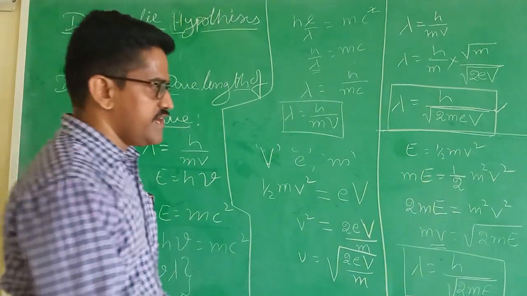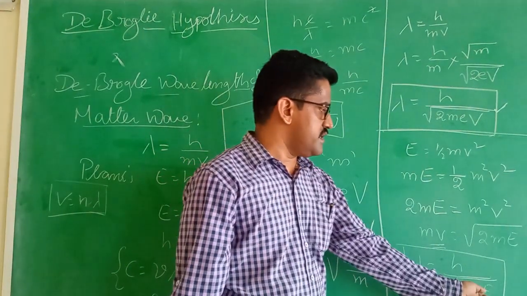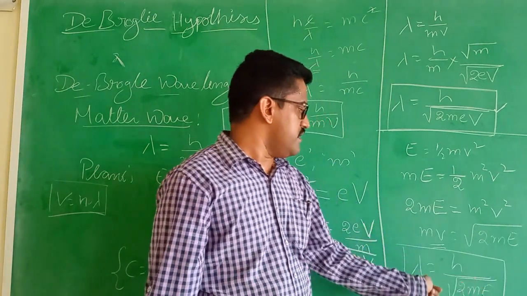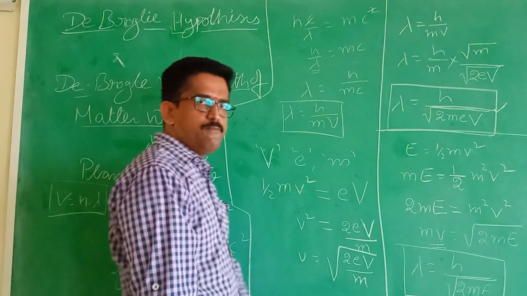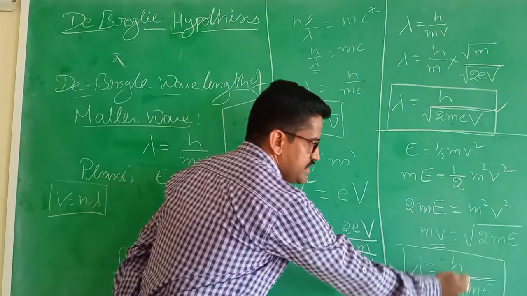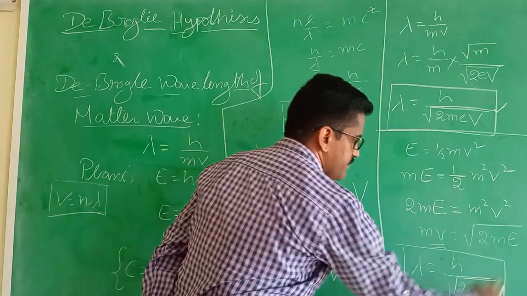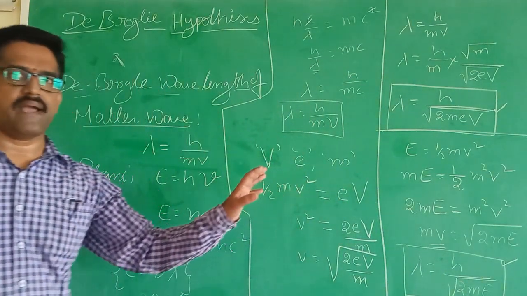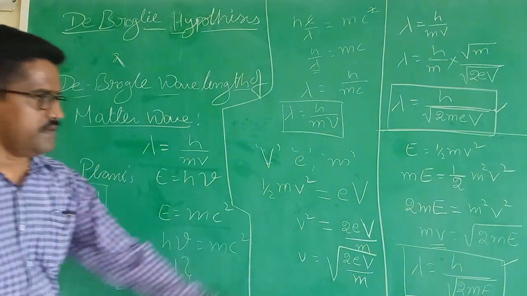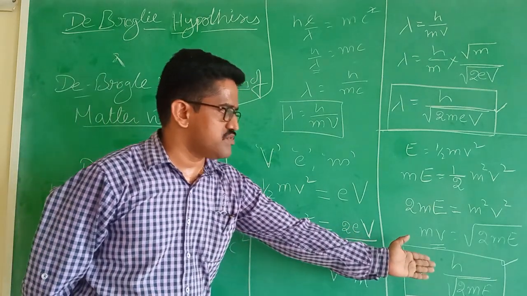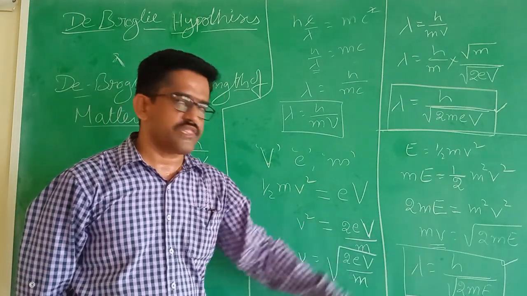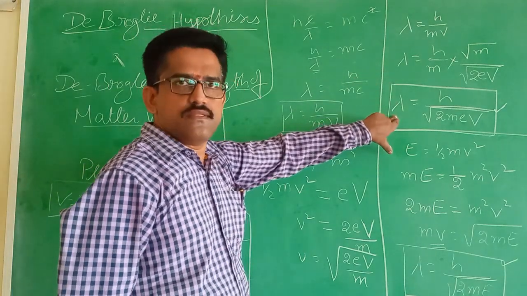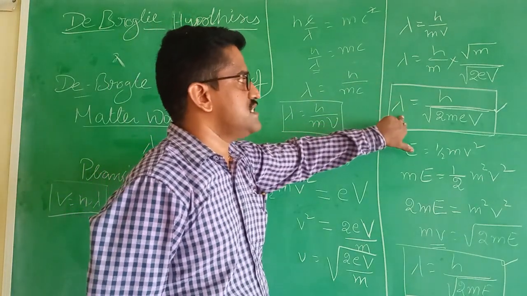If you take any body of mass m with kinetic energy E, then the de-Broglie wavelength associated with it is lambda equal to h by root over 2mE. Using classical mechanics, you can prove the de-Broglie wavelength.